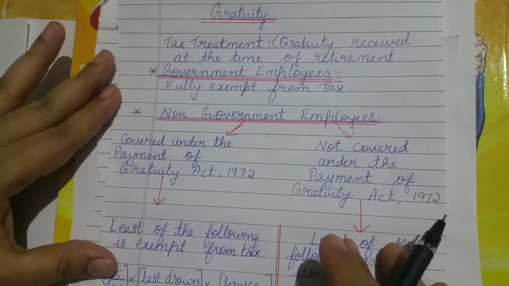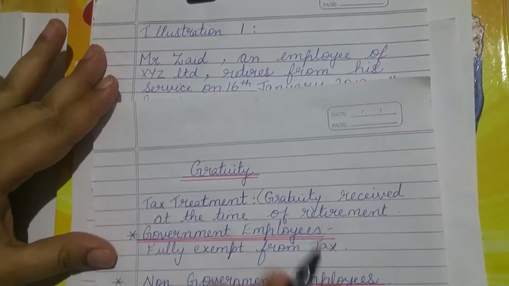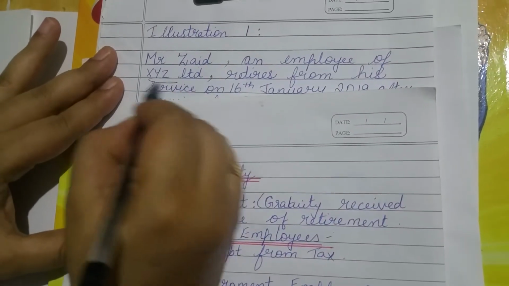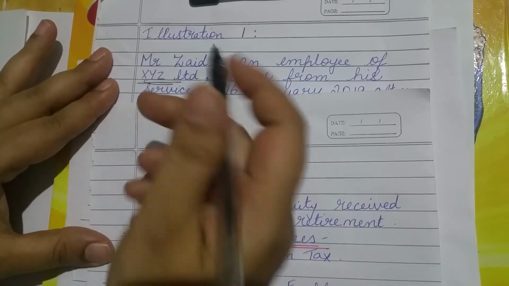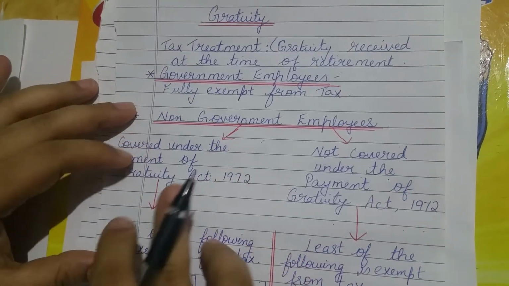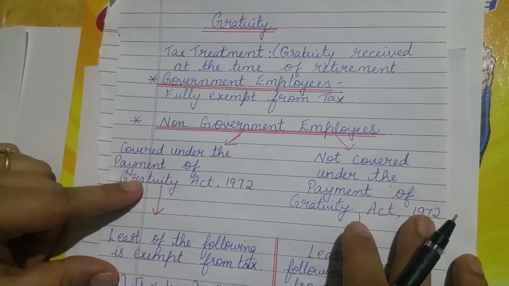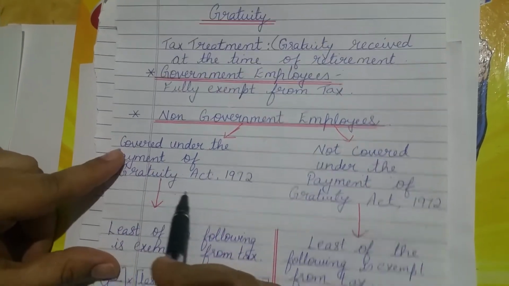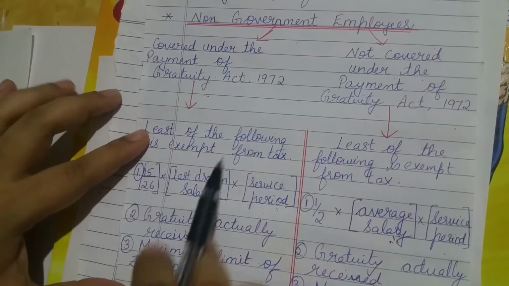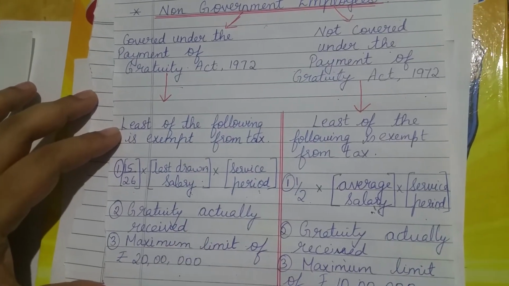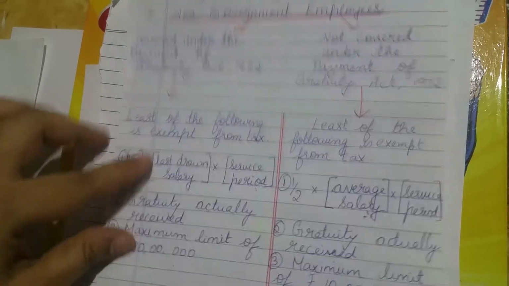Here it is given that Mr. Z is an employee of XYZ Limited. XYZ Limited means he is a non-government employee. For a non-government employee, we have two scenarios, and in the problem it is given he is covered under the Payment of Gratuity Act. So we will use these formulas for computing the taxable gratuity. Least of the following will be used to compute taxable gratuity.